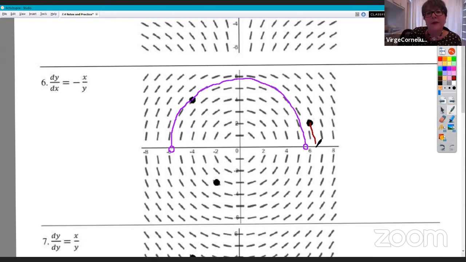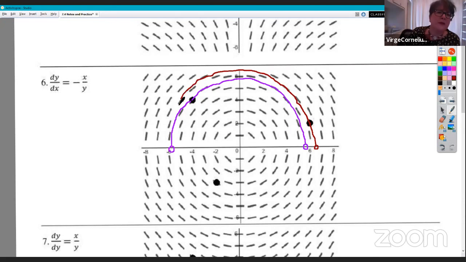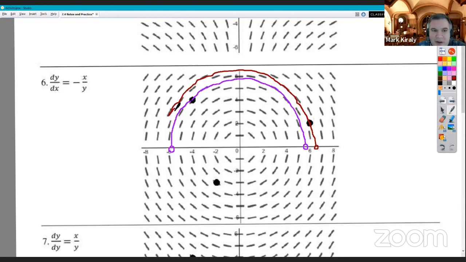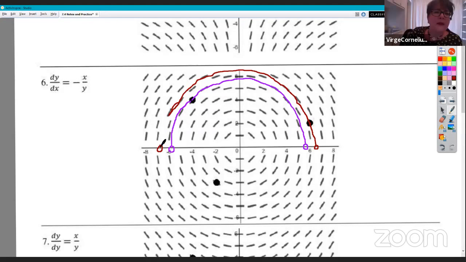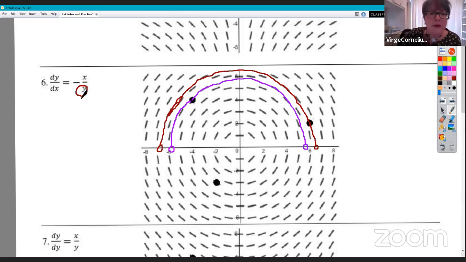But Mark is drawing only semicircles here, not including the endpoints. And if you look back at that differential equation, anytime we have 0 in the denominator, it's going to yield something that's not defined. And so we cannot include that in our sketch.